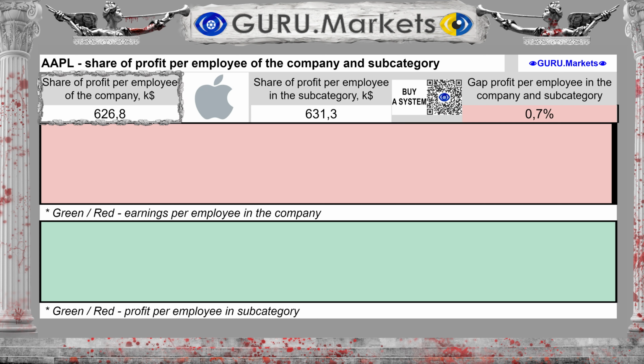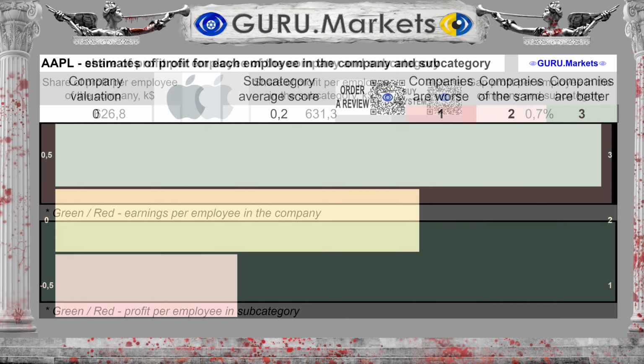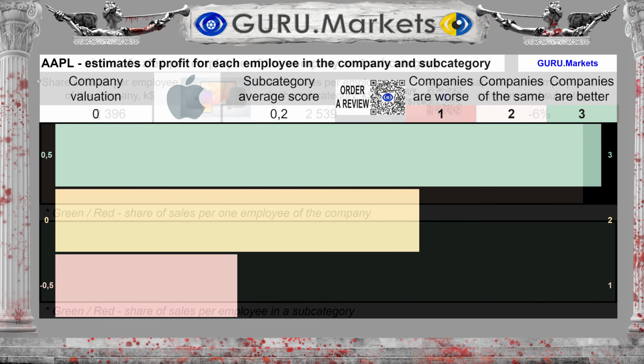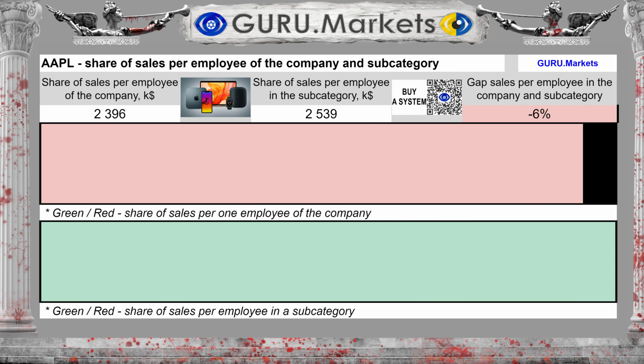The company's profit per employee is $626,800, with an average for the subcategory of $631,300. The difference between the subcategory average and the company's performance is 1%. Estimated profit per individual employee compared to subcategory performance: Tolerable, 0 points.